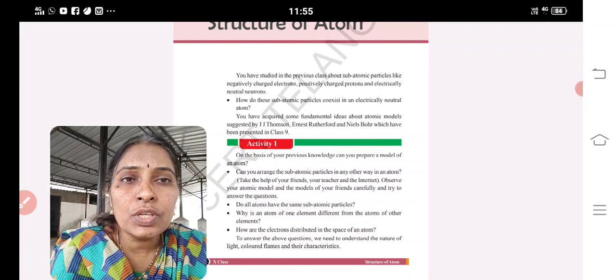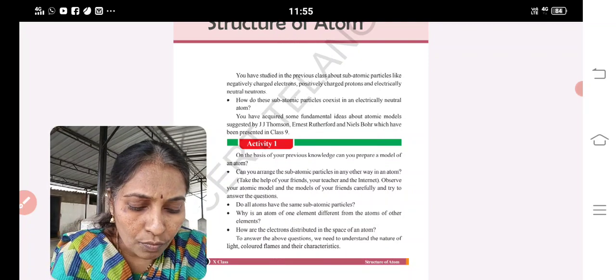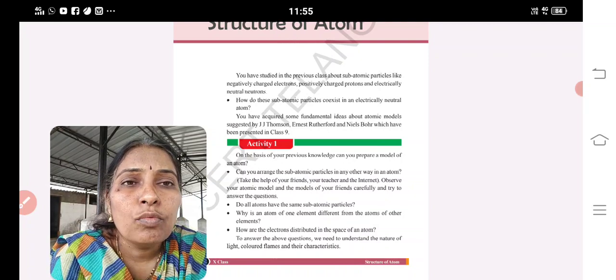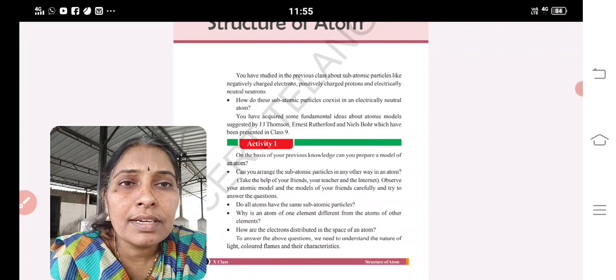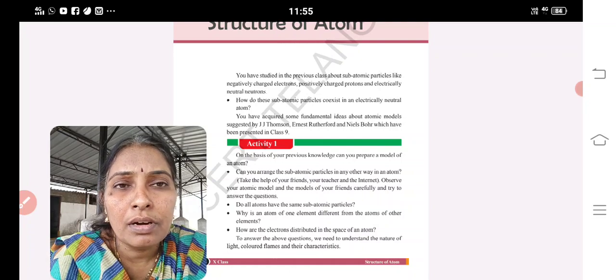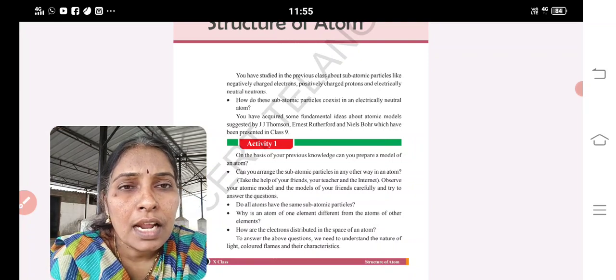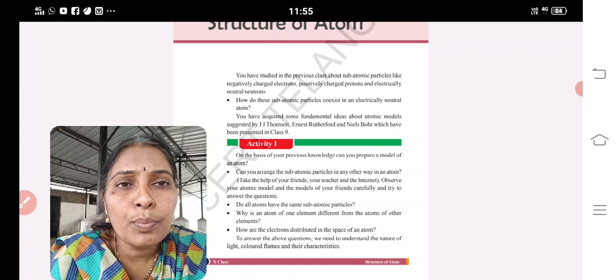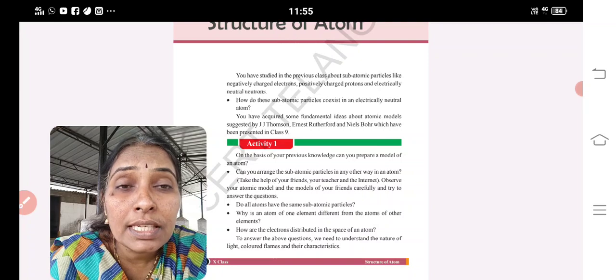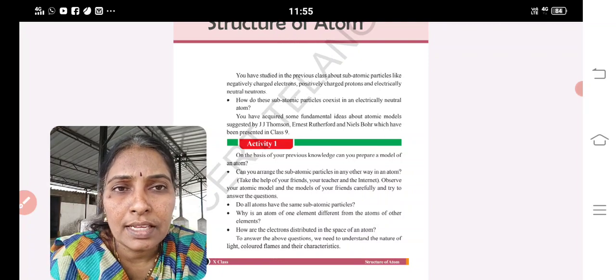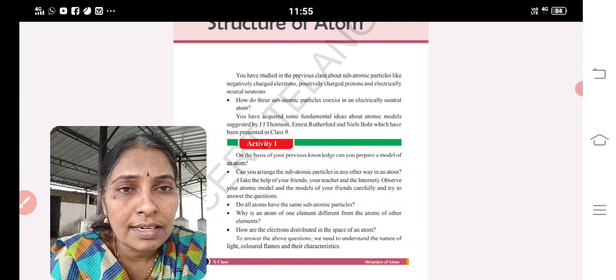After arranging the elements, we should arrange the electrons. What is atomic number? The number of electrons itself shows the atomic number. Hydrogen, helium, lithium, beryllium, boron, carbon, nitrogen, oxygen, fluorine, neon, sodium, magnesium, aluminium, silicon, phosphorus, sulfur, chlorine, argon, potassium, calcium. For your standard, you need to study 30 elements. What does that number indicate? The number of electrons. Based on the electrons, classification is done.